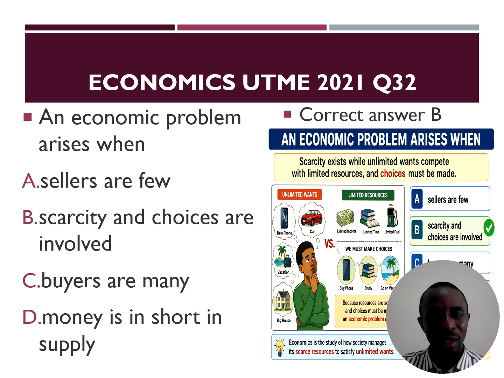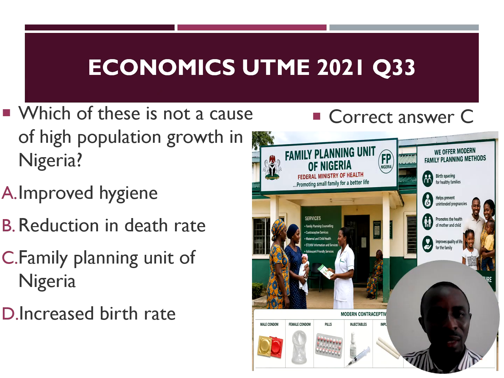Number 33. Which of the following is not a cause of high population growth in Nigeria? Improved hygiene is a cause of high population growth. Reduction in death rate will increase the population. Family planning unit of Nigeria is an attempt to reduce the population. That will not contribute to population growth in Nigeria. Increased birth rates will also increase population. So our answer is option C because of this NOT that is in the question.